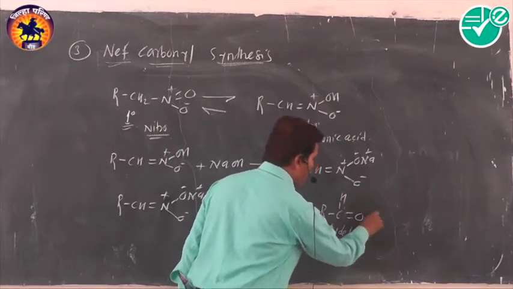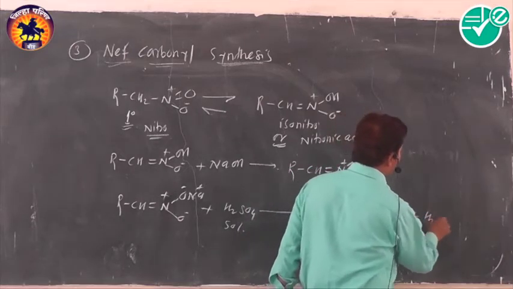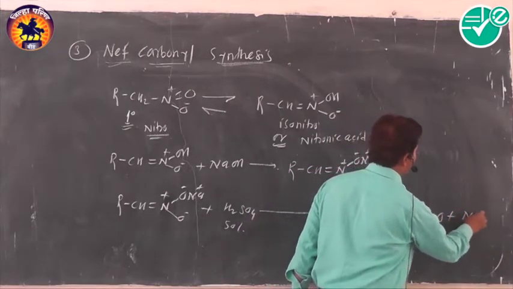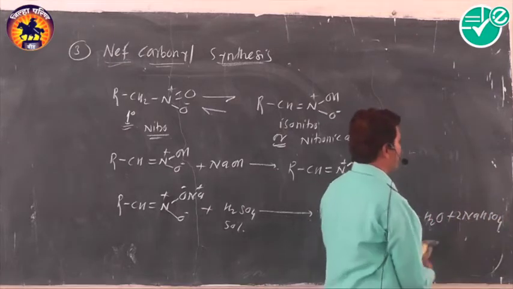Along with it there are byproducts: the first byproduct is nitrous oxide, the second byproduct is water, and the third byproduct is sodium bisulfate.